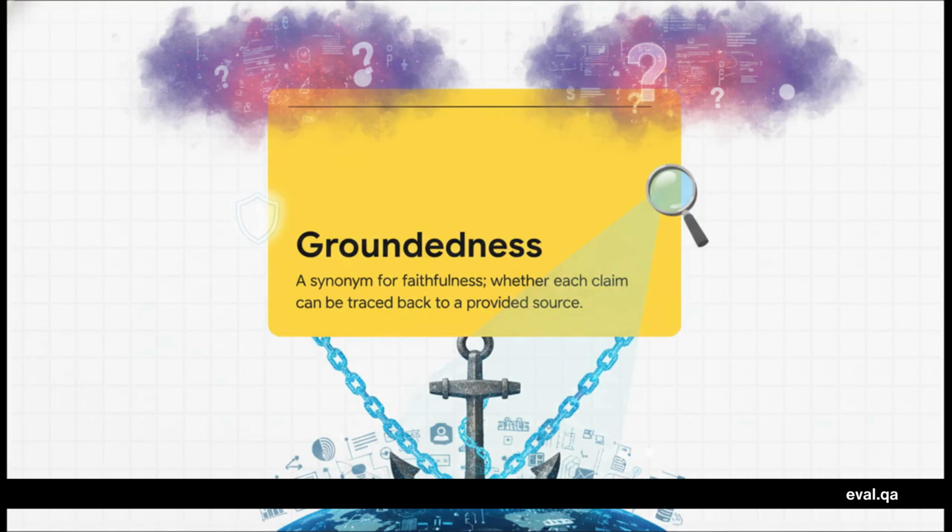You're also gonna hear people talk about groundedness. It's basically just another word for faithfulness. When we ask if an AI's answer is grounded, we're really asking, can we trace this claim back to the information we provided? Is it anchored to our data? Or is the AI just kind of winging it, pulling from its giant library of general knowledge? For most serious work, we need answers that are firmly grounded in our own stuff.